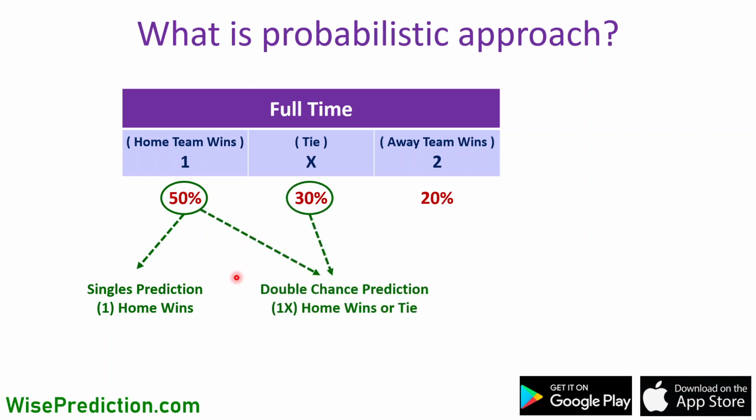And if we want to go for double chance betting, then we need to pick the biggest two probabilities here, 50% and 30%, and the expectation is that either the home team is going to win the match or the match will end with a tie.